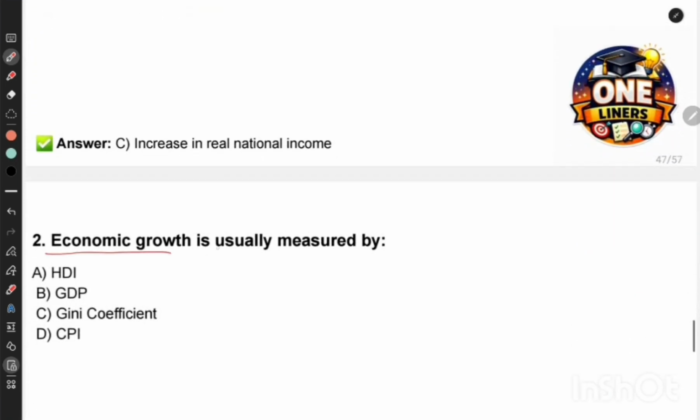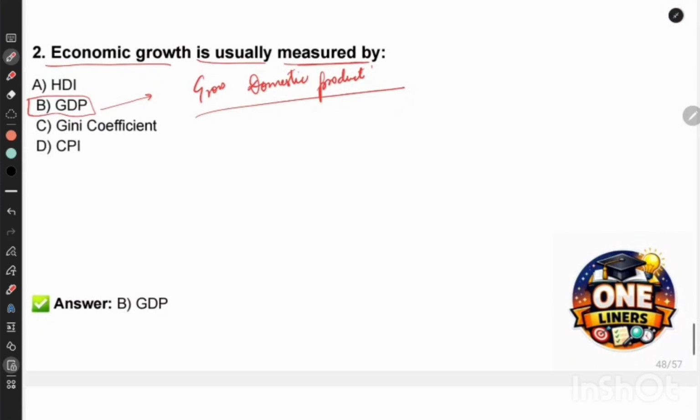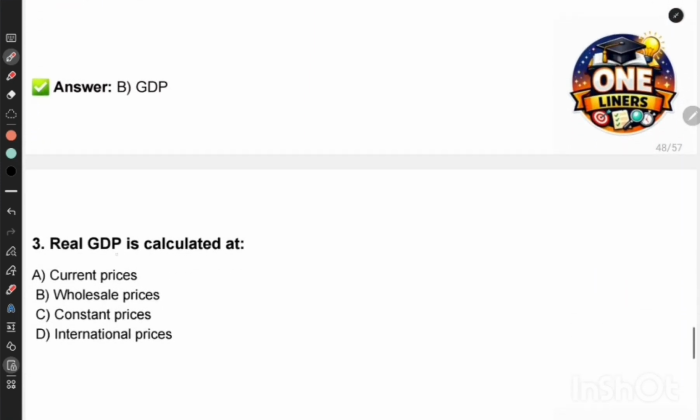Second question. Economic growth is usually measured by HDI, GDP, Gini coefficient, CPI. So it is measured by GDP, gross domestic product. Okay. Next one. Real GDP is calculated at. So real GDP is calculated at. Options are current prices, wholesale prices, constant prices, international prices. Correct answer is real GDP is calculated at constant prices, and nominal GDP is calculated at current prices. Okay.